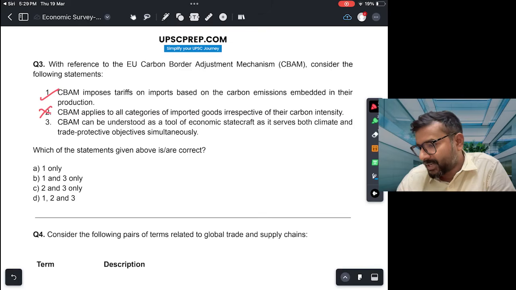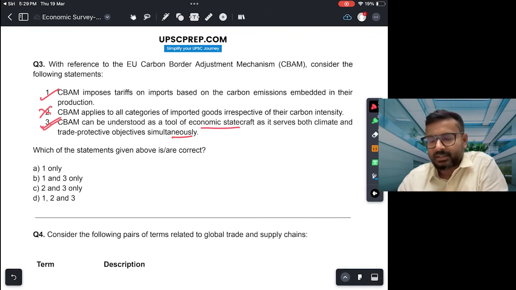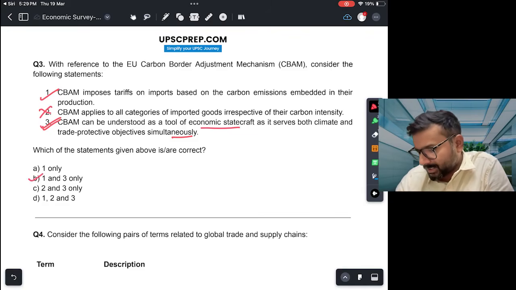Third, CBAM can be understood as a tool of economic statecraft as it serves both climate and trade protective objectives simultaneously. So this is correct. CBAM can be used as a tool of economic statecraft. So your correct answer is 1 and 3. That is B.